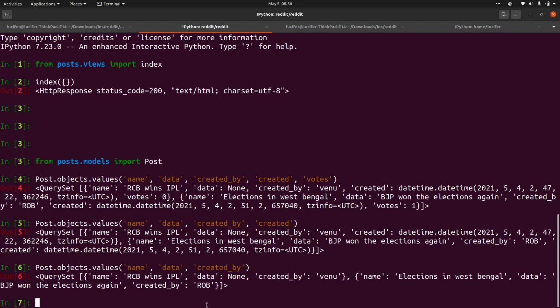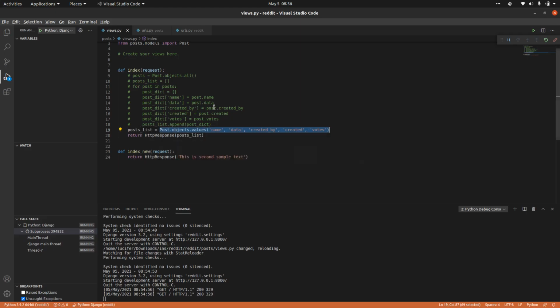Understood? So rather than doing all this heavy stuff, using for loops, creating lists, creating dictionaries, appending that, we can simply use this kind of structure. This is how we use values.